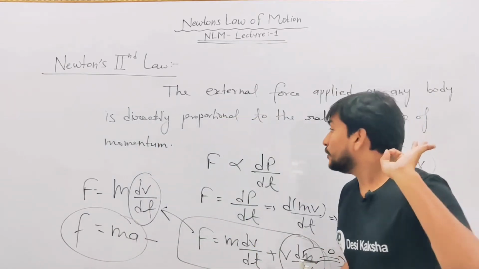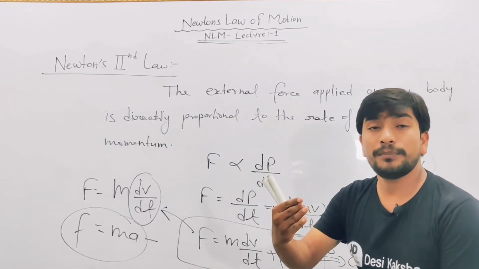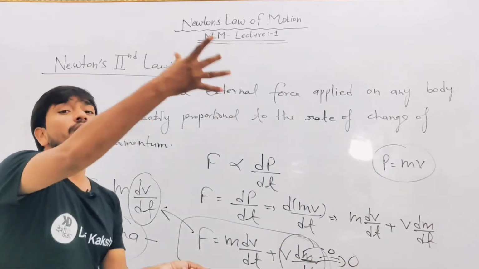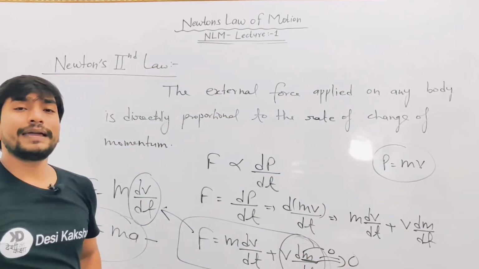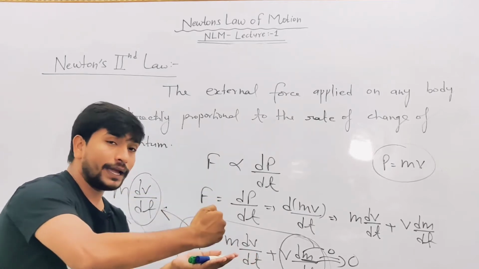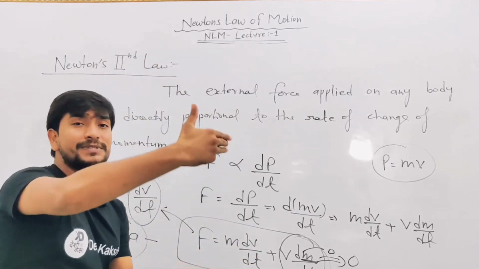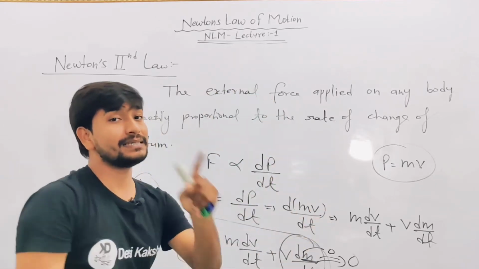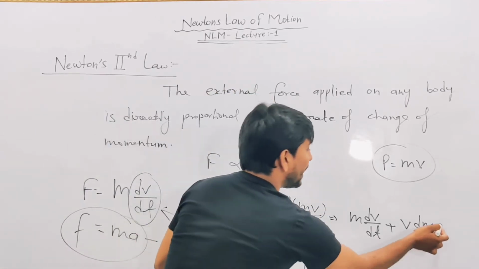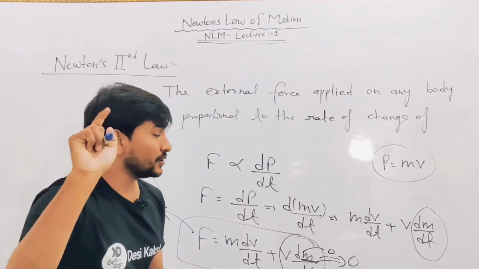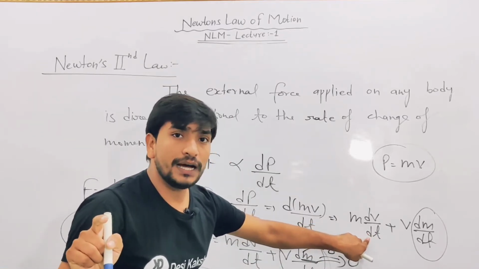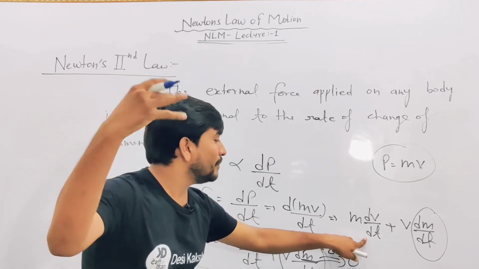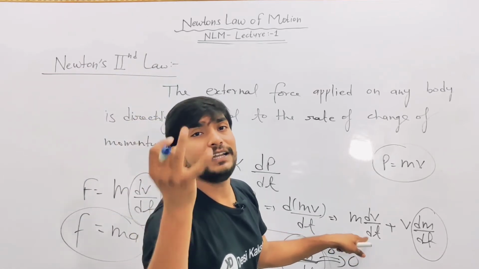But you have to know what happens in the case of rocket propulsion. Whenever you launch a rocket and it goes upward, continuously its mass decreases. Hence dm by dt also occurs. So never forget this formula. This formula will help you in most numericals of JEE and NEET.